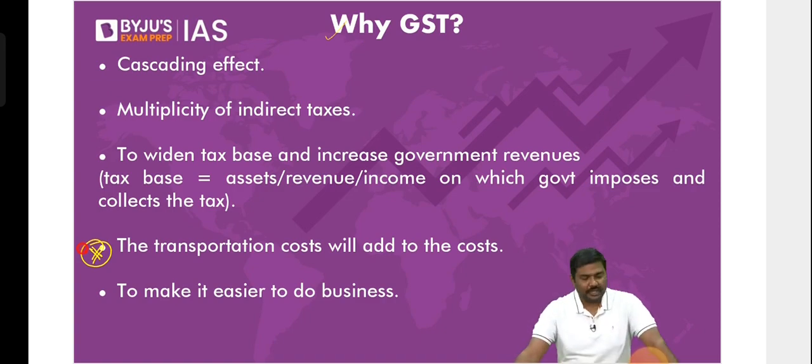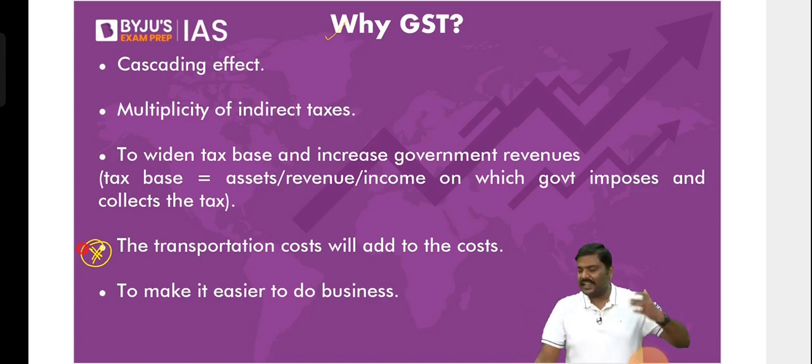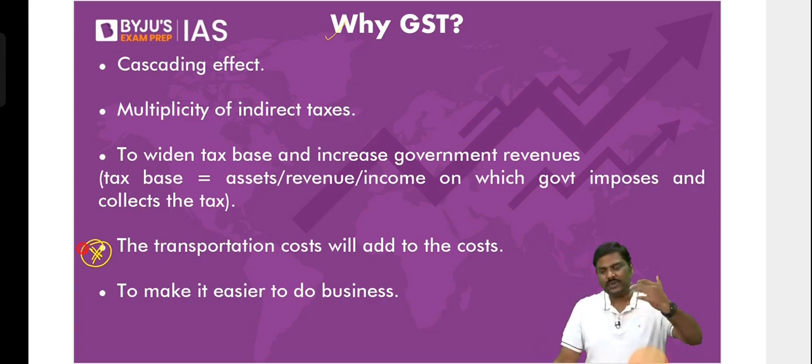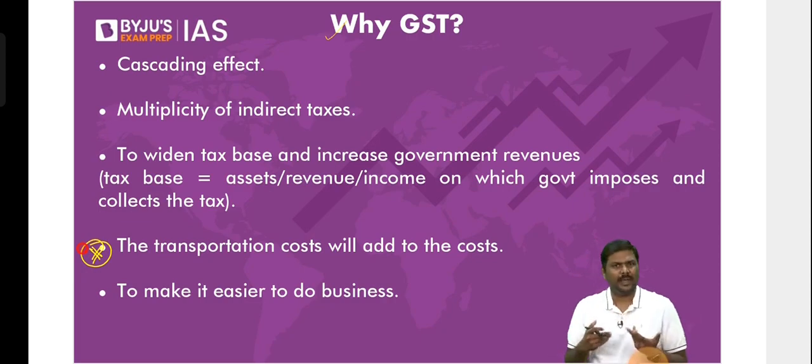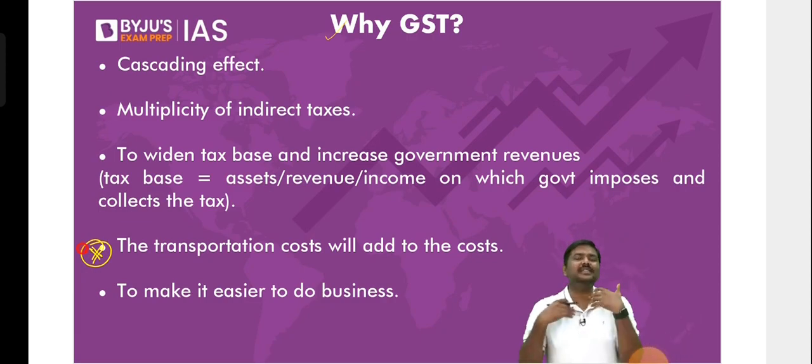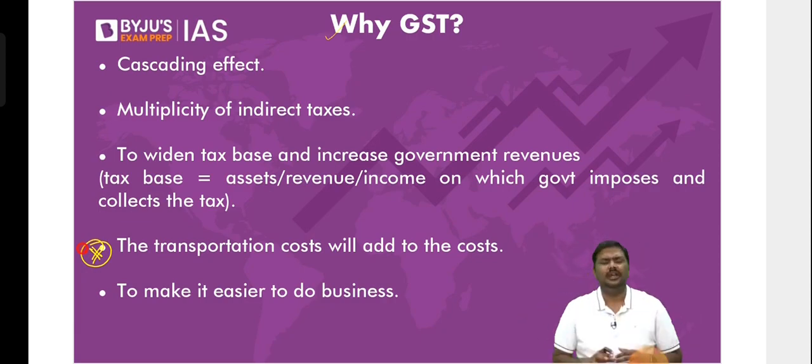Now, what is a cascading effect? Whenever we impose a tax on a tax, that is referred to as a cascading effect. Why was there a cascading effect earlier? Earlier we had central taxes which were different, state taxes which were different, and there was a cascading effect because what you pay to the central government, the state government will not give back. Simple. If you're paying taxes to the central government, how can the state government give it back to you? They will not give it back. It's very simple logic. So there's a cascading effect.